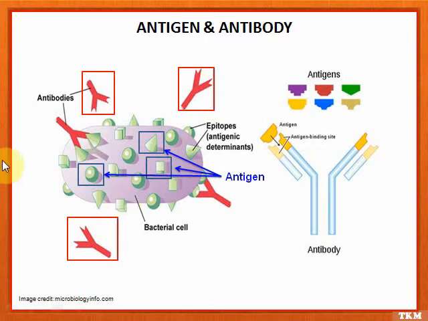Now over here you can see in this figure, this pink color is a bacterial cell, and on the surface of this cell several different shaped green colored antigens are present, to which antibodies are produced by our body so that the antibody can go and bind to these antigens, and then it will kill this bacterial cell.